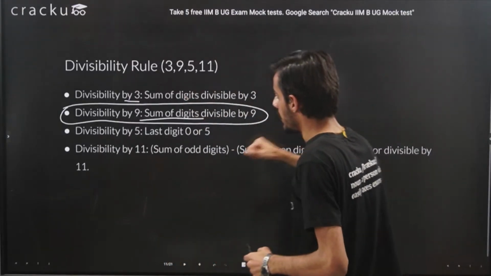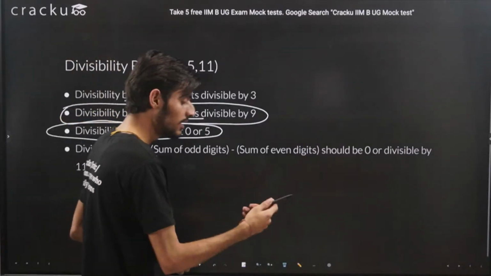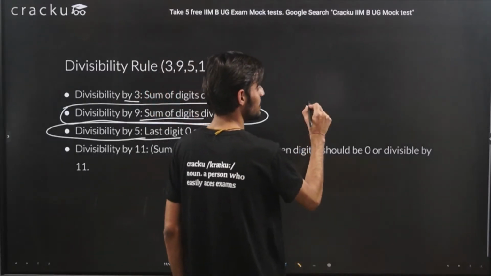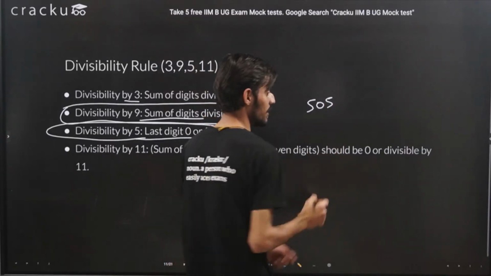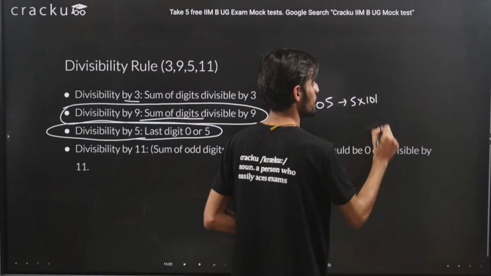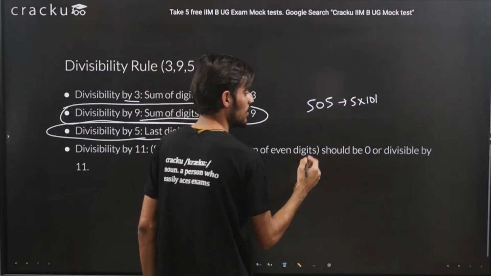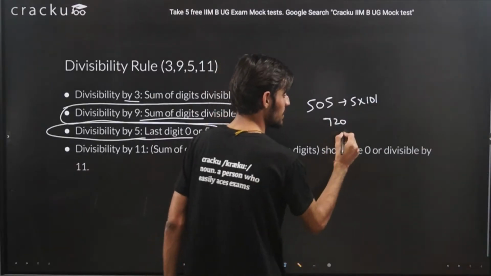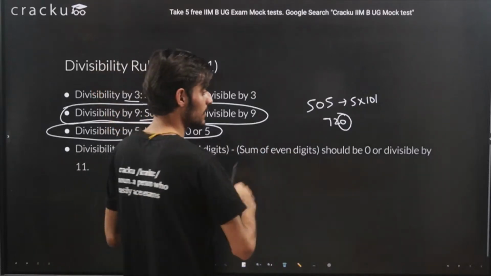The divisibility of 5, I guess, is the easiest one among all the divisibility rules. If any number ends in 0 or 5, then that number will be divisible by 5. If the number is, let's say, 505, of course it ends in 5, so it is divisible by 5. You can write it as 5 into 101. Or if I take a number that ends in 0, maybe 720, because this number ends in 0, it will also be divisible by 5. It is the easiest of all.